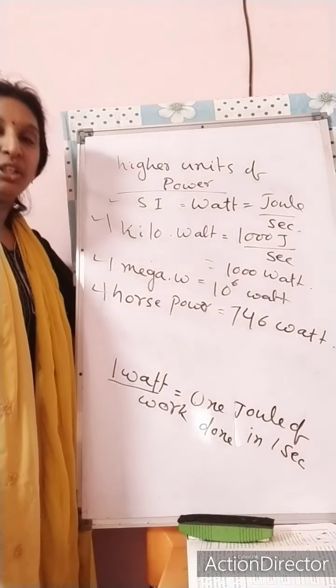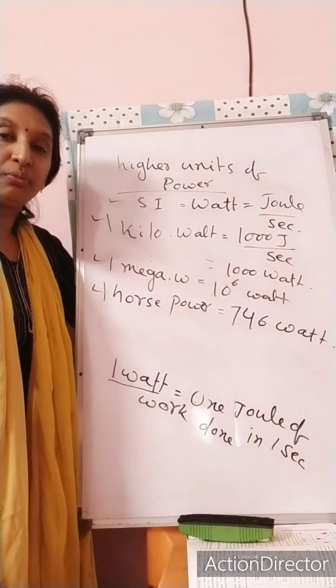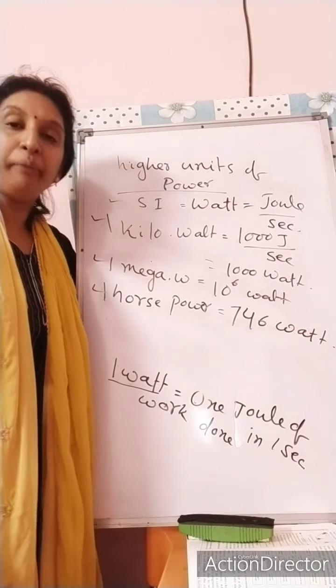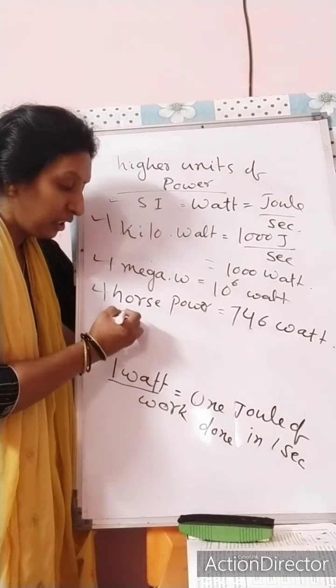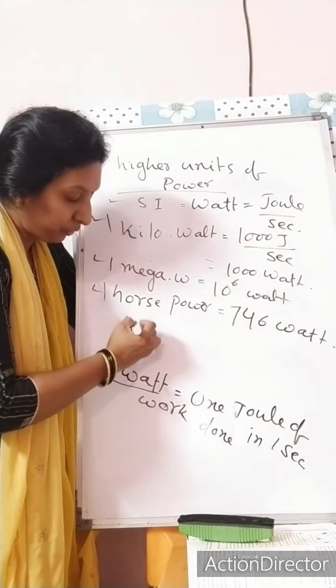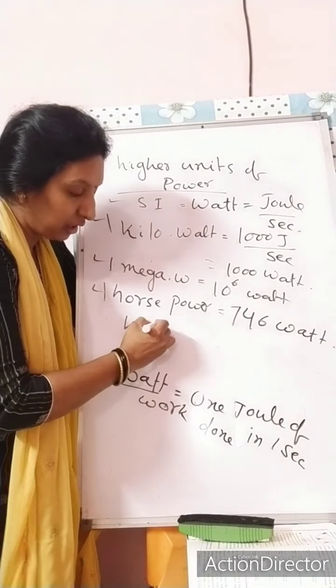Another unit which is mostly used in the current meters in your homes is the kilowatt hour.